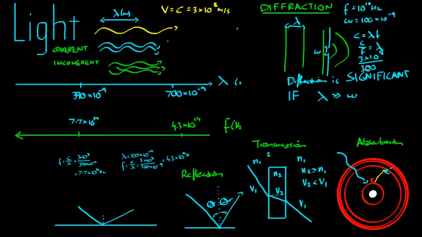I just put the width in there. It's 3 times 10 to the 8 over 10 to the 10, which is equal to 3 times 10 to the negative 2, or 3 centimeters. So the wavelength of light is 3 centimeters, and the width is only 100 nanometers. The wavelength is a lot bigger than the width, therefore we will see diffraction.